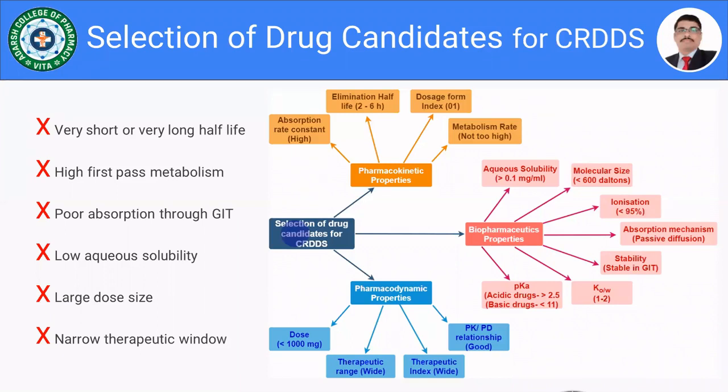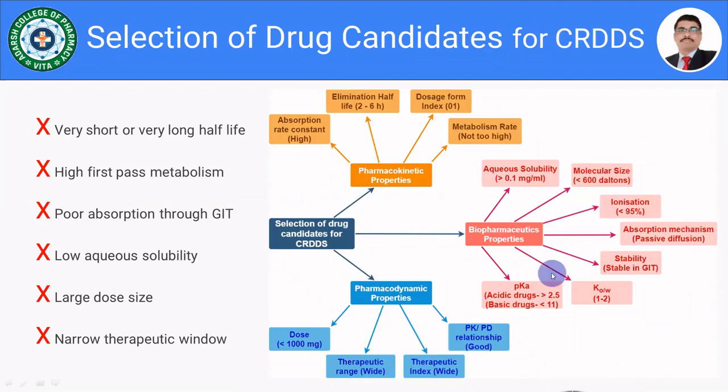We have the list of all the antihypertensive drugs, and we have to prepare one table by considering all these points, that is pharmacokinetic properties of the drug, biopharmaceutical properties of the drug, and pharmacodynamic properties of the drug. Make the table, compare it, and definitely it is possible for you to select the drug for designing and formulating the controlled drug delivery system.